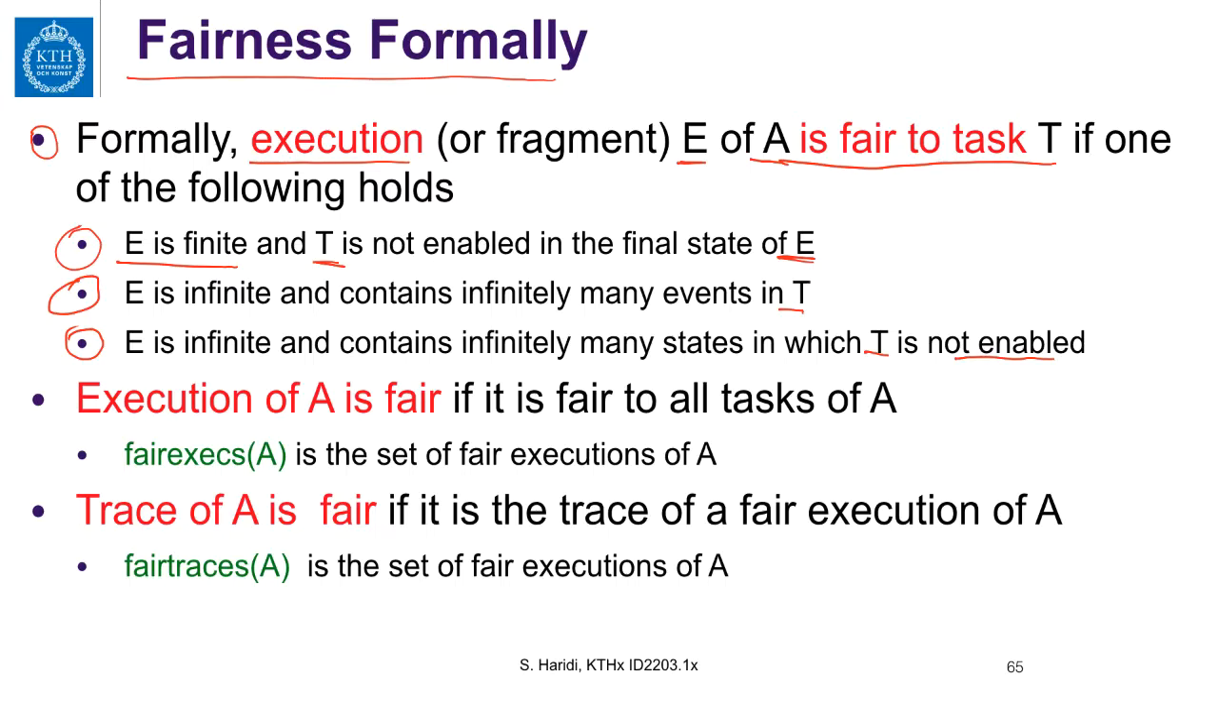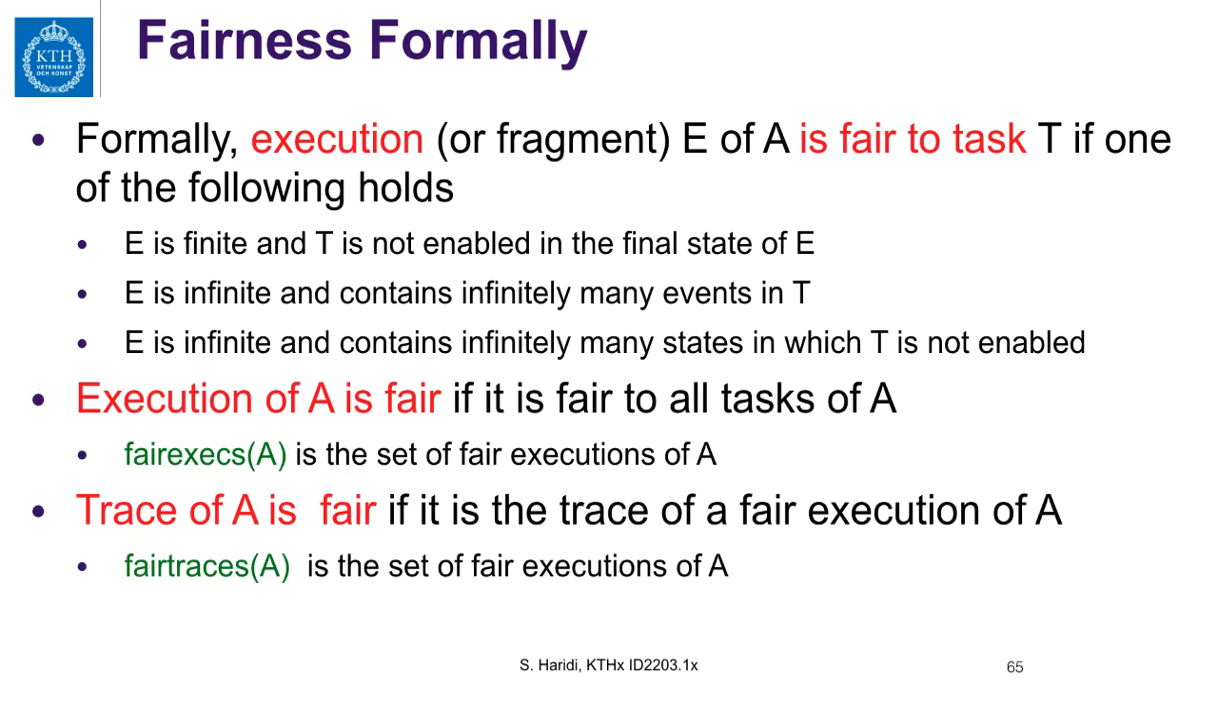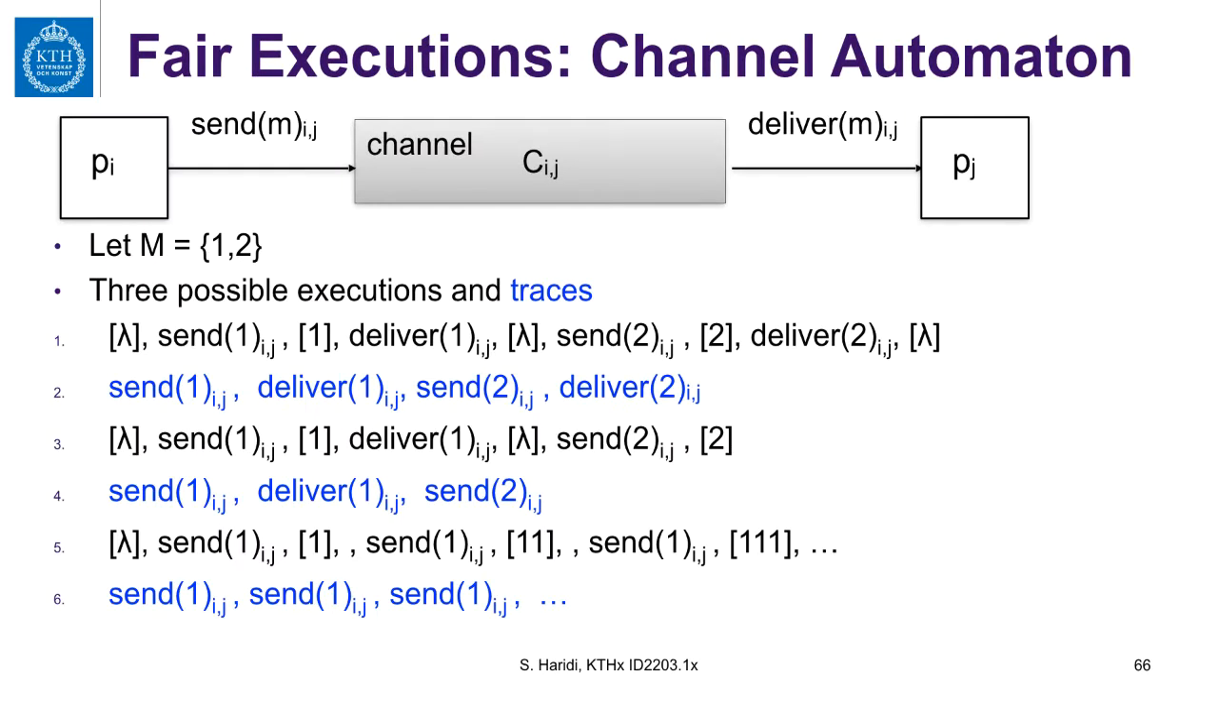And an execution is fair if it is fair to all tasks of the automaton A. And we use the notation fair execution of A to mean the set of fair executions of the automaton A. And we say a trace of A is fair if it is a trace of a fair execution, and the set of all fair traces is denoted by this notation. So let us now look at an example and see what is going on.